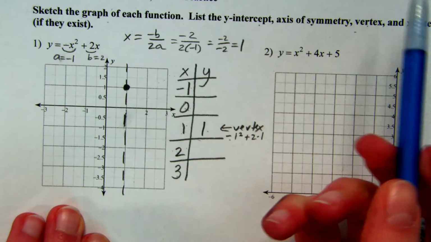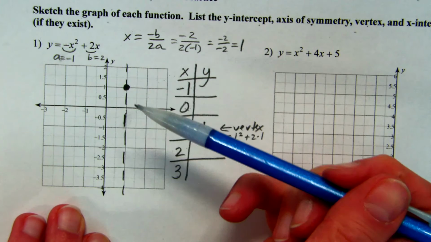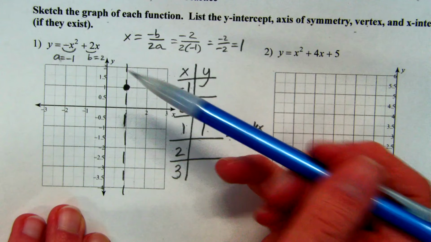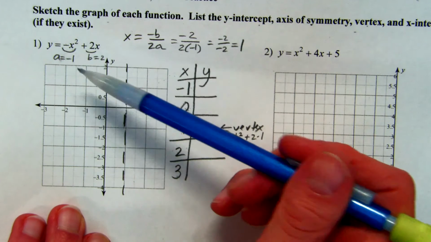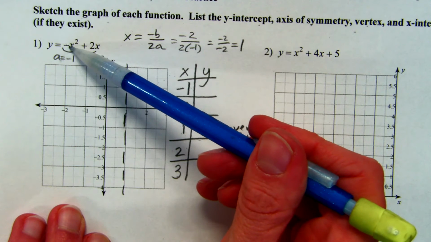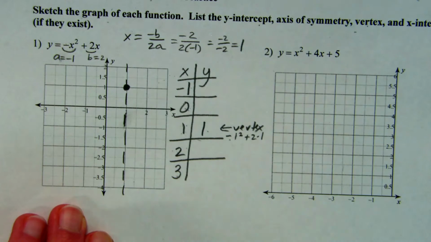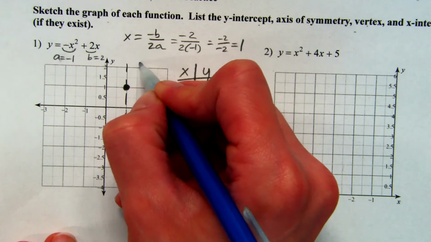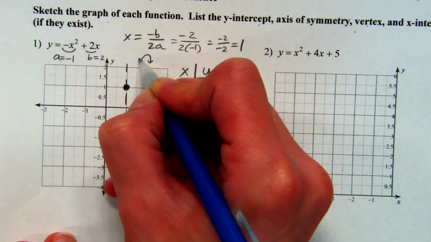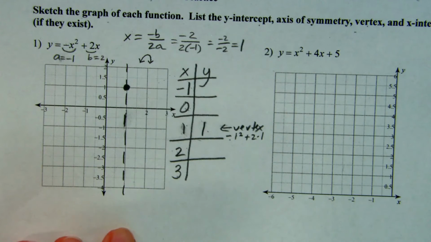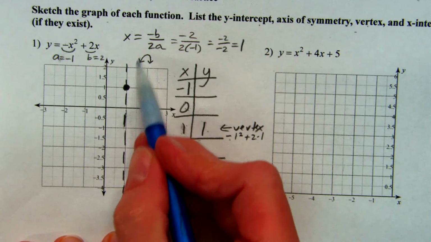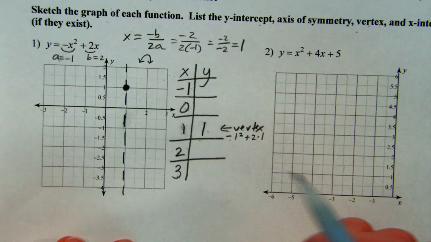Now let me ask you this. Is this parabola going to open up or down? Down. How do we know? Because the A is negative. We know it's going to make kind of a frowny face and go down. So we're just going to keep that in our minds. I've even had students just kind of sketch the little upside down parabola right there to keep that in their minds. So then if something goes haywire, they know that's what it's going to look like. It's going to start from here and it's going to go down.